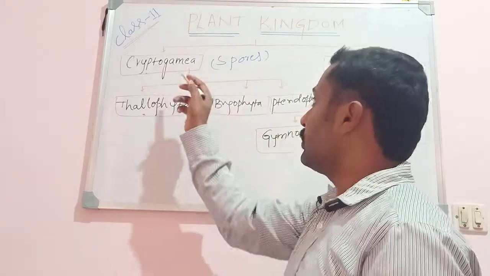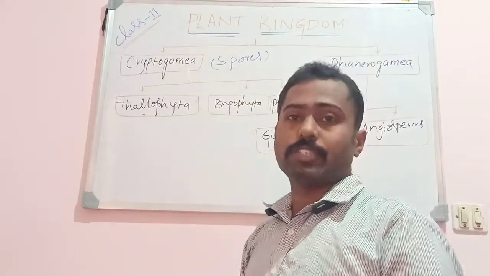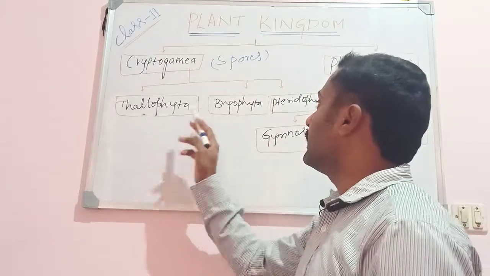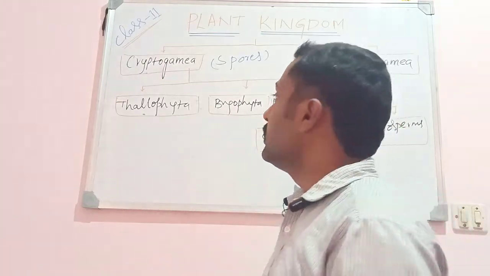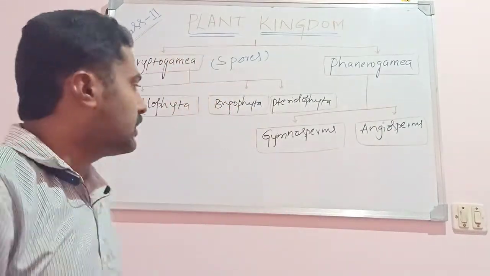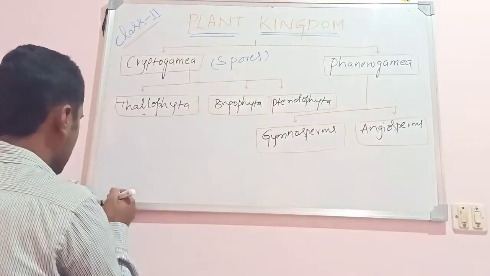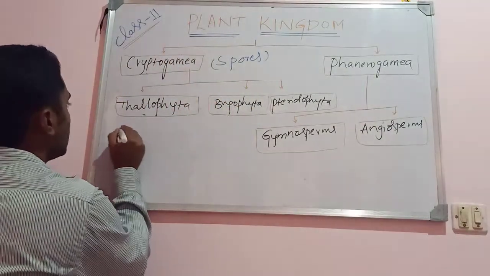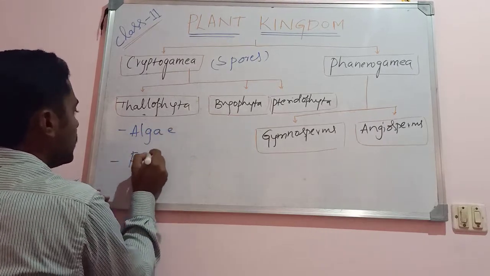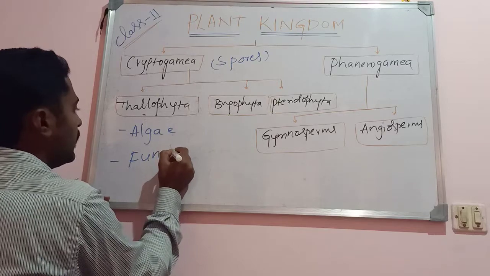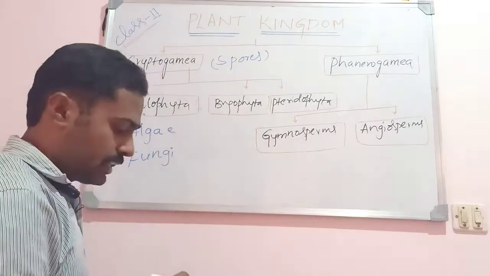Again, this cryptogam is classified into the divisions like Thallophyta, Bryophyta and Pteridophyta. Under Thallophyta, there are groups like algae. Earlier the fungi was also included, because fungi was earlier studied under the kingdom Plantae.